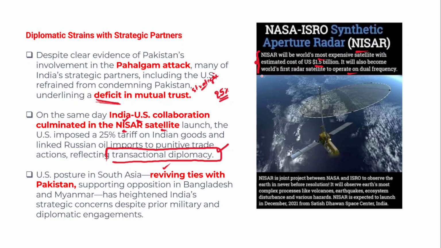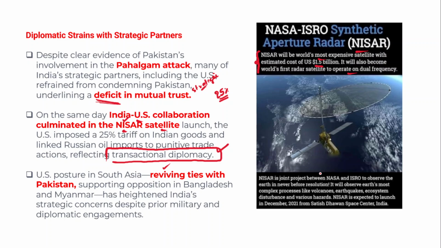NISAR is a joint project between NASA and ISRO to observe Earth in never-before resolution. It will observe Earth's most complex processes like volcanic eruptions, earthquakes, landslides, ecosystem disturbance, afforestation, deforestation, and various other hazards with very high resolution.